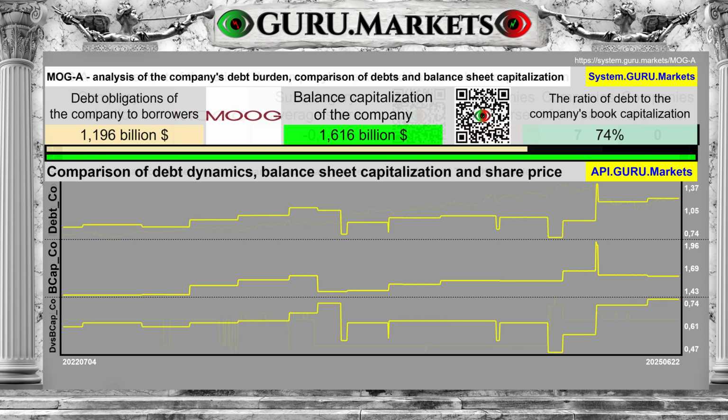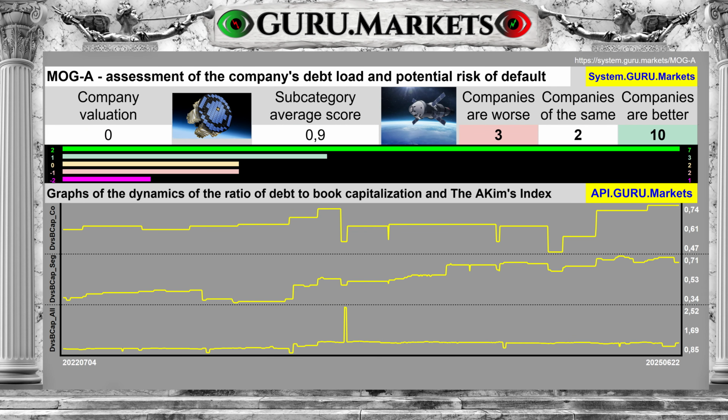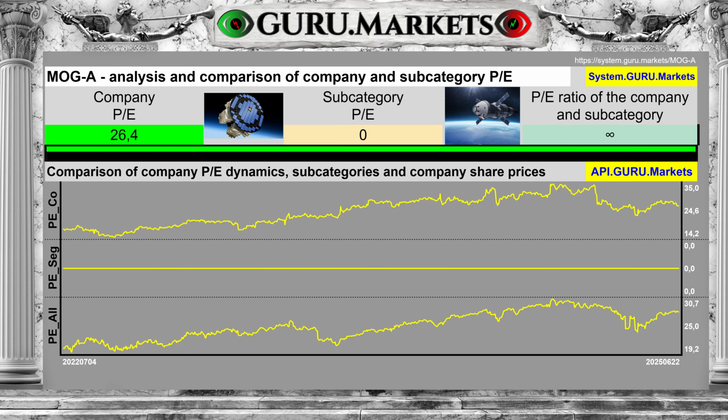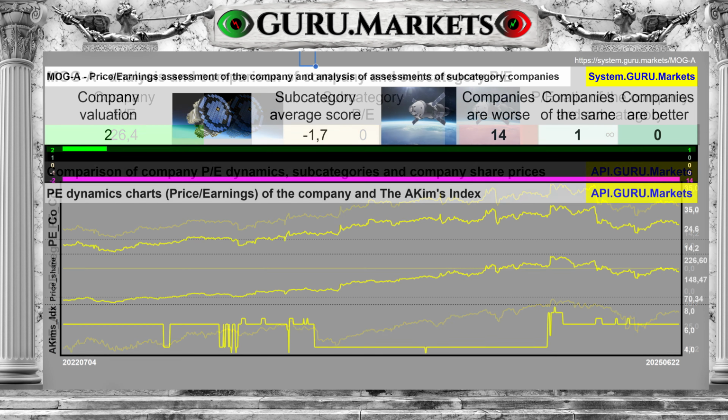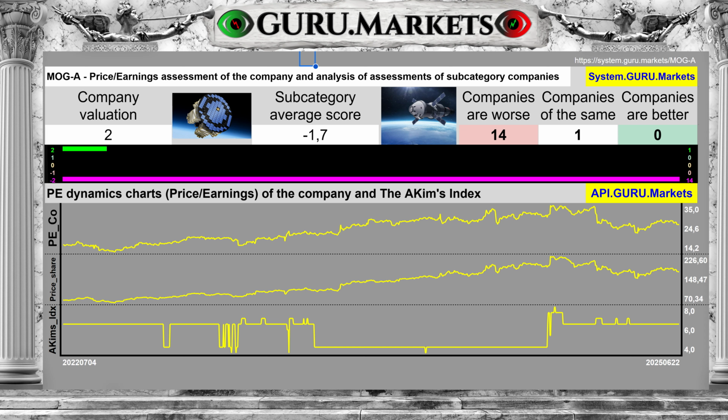The company under analysis has debts of $1.196 billion. Debt to book value accounts for 74% of the company's capital. The result of the company's debt obligations, passable, 0 points. The company's market price to profit ratio is 26.4. Average for subcategory 0. Evaluation of the company's stock market value to profit ratio in comparison with organizations in the subcategory, very good, 2 points.